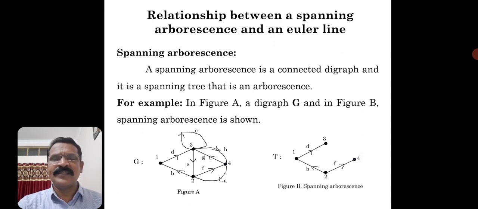So what is an arborescence? There is one special vertex, one and only one vertex, whose in degree is 0. And I am saying in degree of every other vertex other than the root, the in degree is always 1. So that graph is called an arborescence. Therefore, an arborescence containing all vertices is called a spanning arborescence. Here you can see the example.